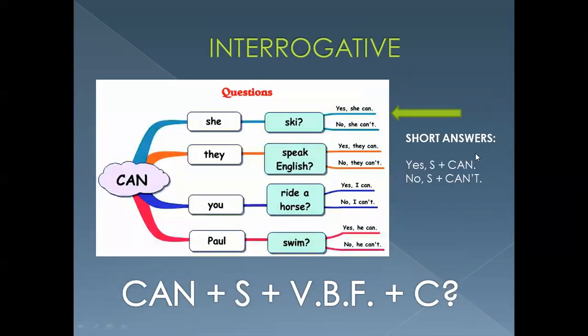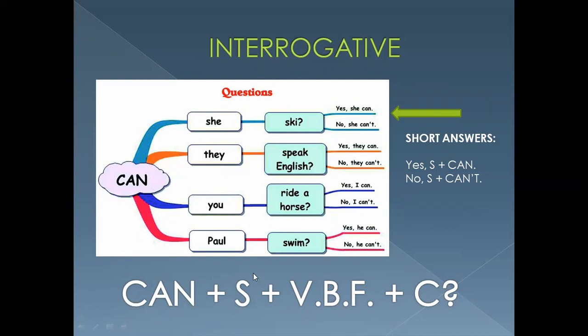And the last case would be the interrogative for the questions. So we start with can. Can she ski? Yes, she can. No, she can't. Can they speak English? Yes, they can. No, they can't. Can you ride a horse? Yes, I can. No, I can't. Can Paul swim? Yes, he can. No, he can't.